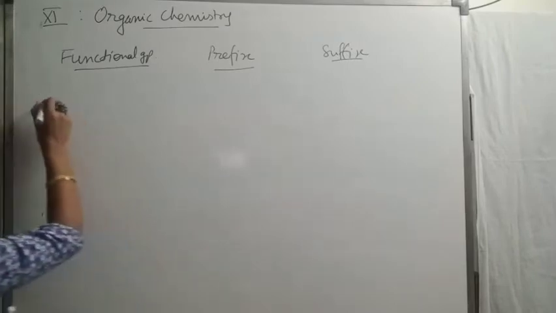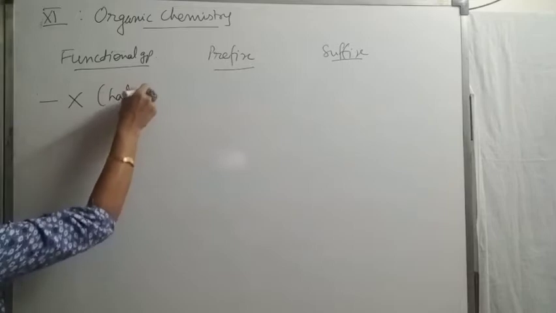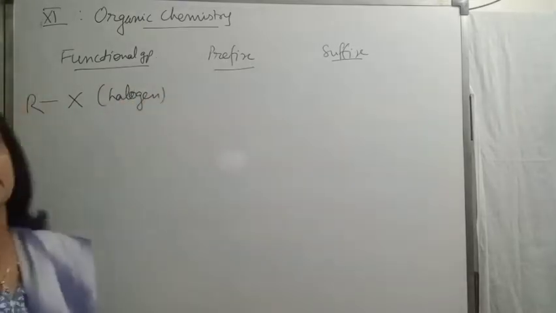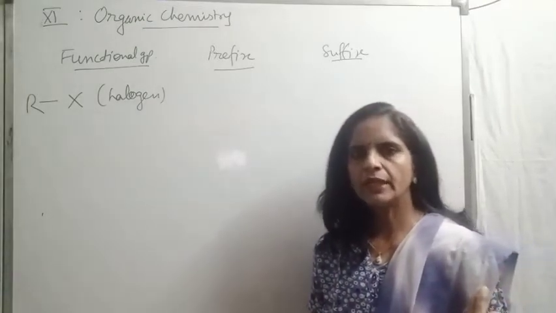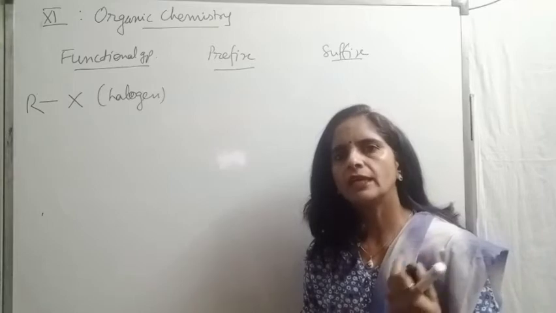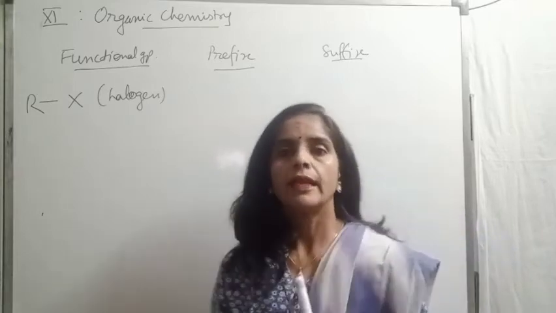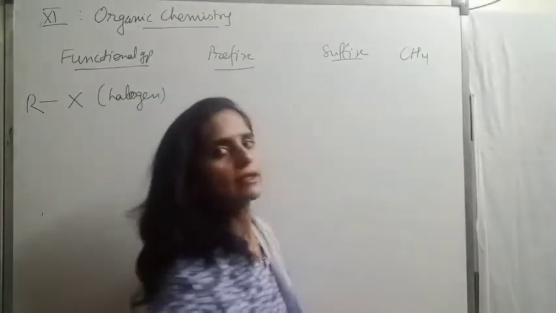Like if we take halogen, X, or we may write RX. Because this free valency is satisfied with an alkyl group. Alkyl group means a chain of carbon. Or when we remove one hydrogen from an alkane, that is termed as alkyl. Like CH4 is methane.